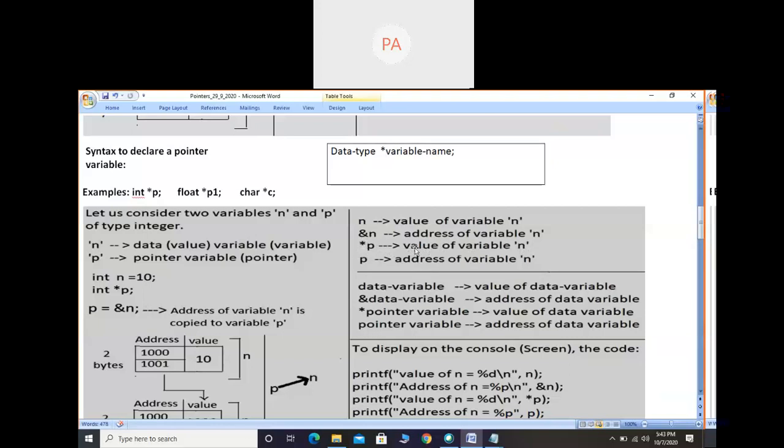So only star indicates the value operator. If you write star, you will get the actual value of N. So it is called the value operator. And if you write variable P without star or ampersand, nothing, then it gives the address of variable N.